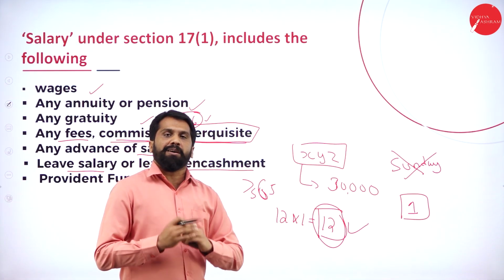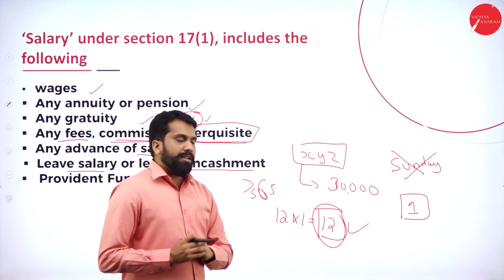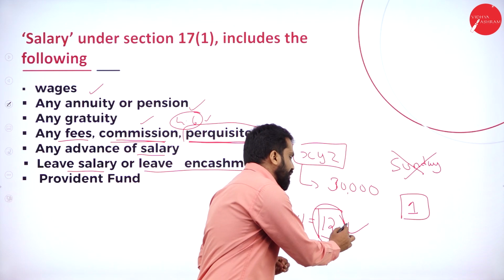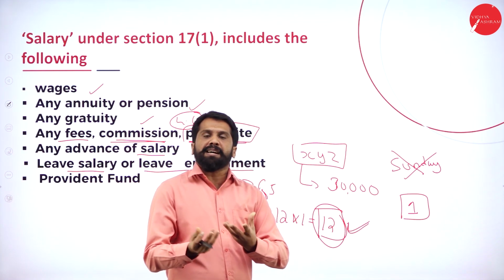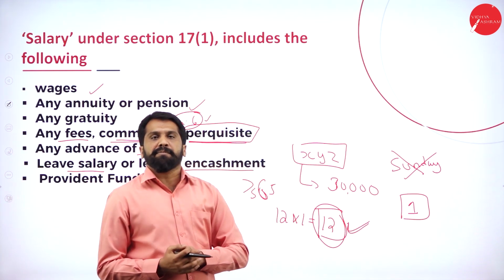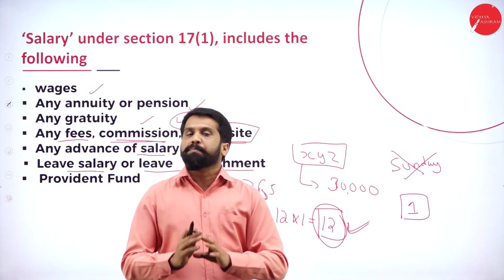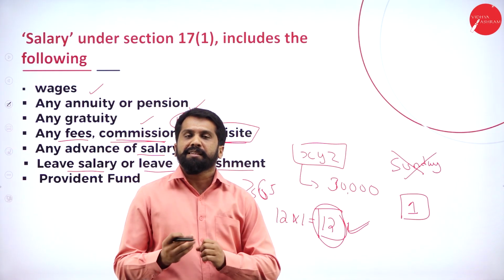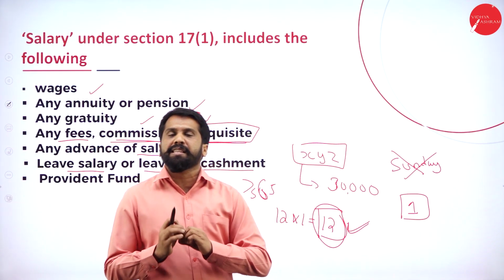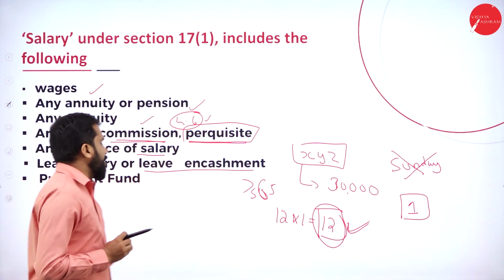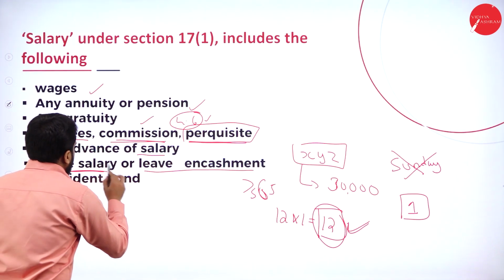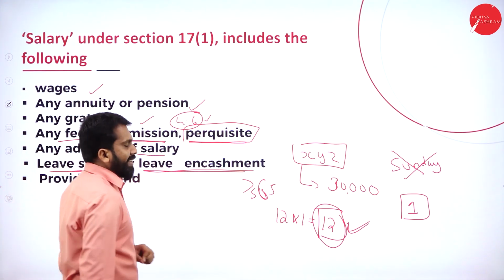Even though it is a holiday, you came for work, so from the company side, we will give you something. Some 50% of salary, 70% of salary, or 100% of salary for 12 days. It depends on the company. That is called leave salary or leave encashment.